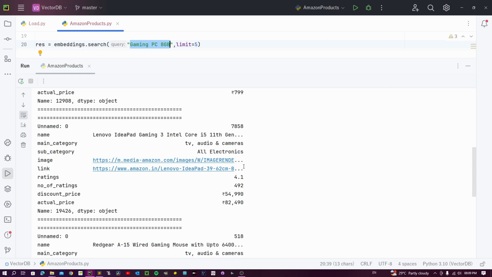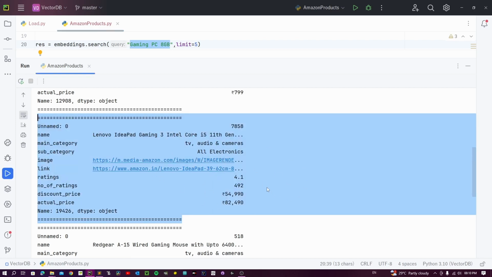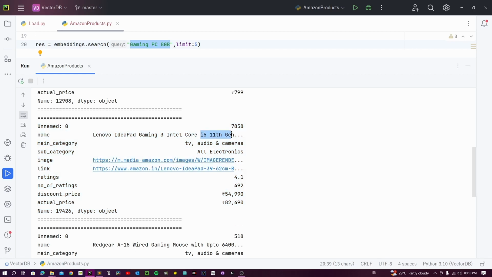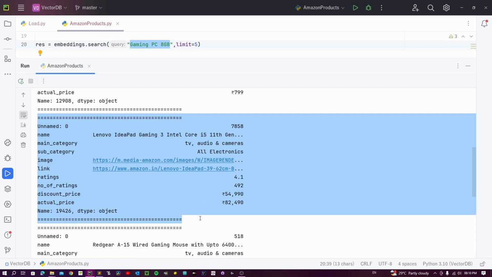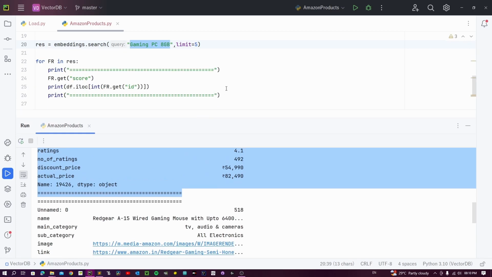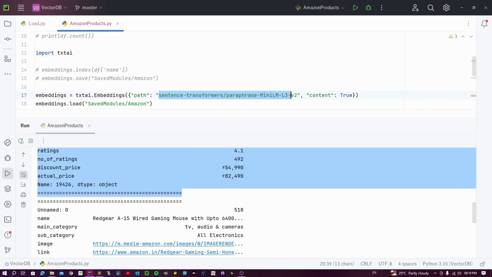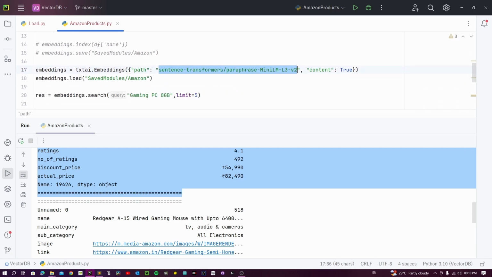And as you can see, there is no keyword gaming in this entire search result, but it knows the 11th generation Core i5 is a decent enough gaming PC, and hence suggested it using only the word embeddings, and the model is able to predict a good result for this query.